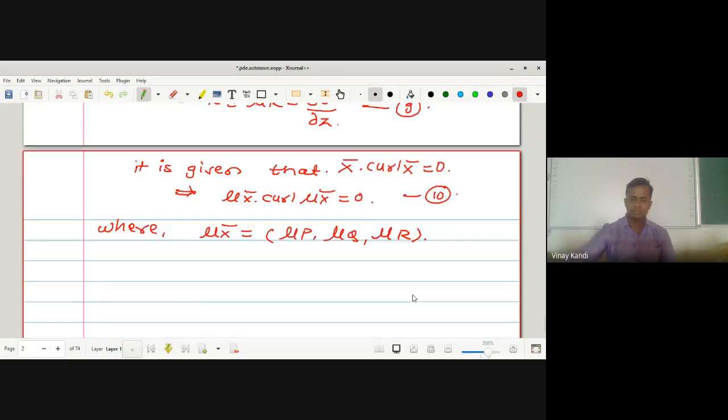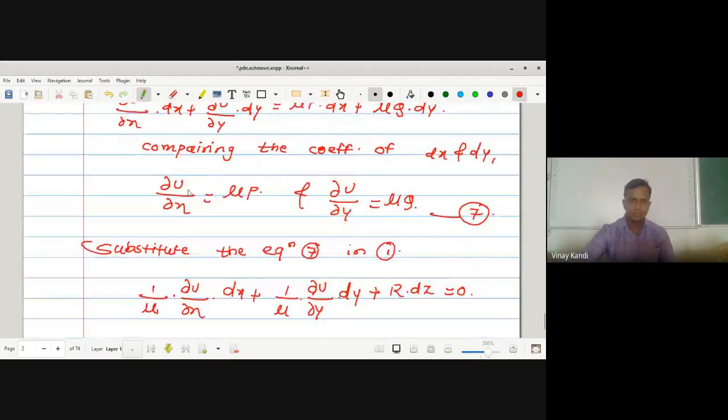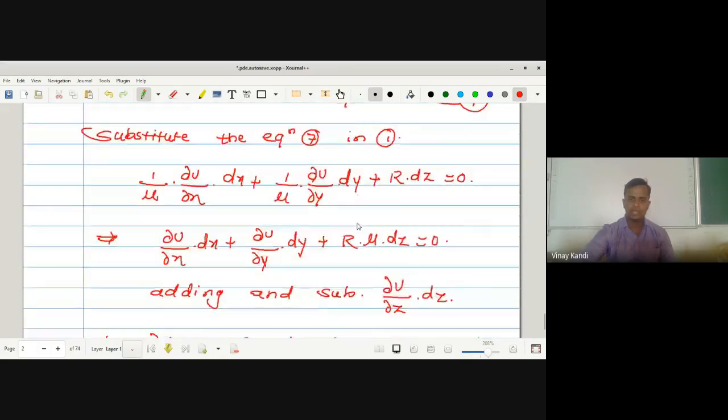What is the value of mu p? From equation 7, mu p is dou u by dou x, and mu q is dou u by dou y.